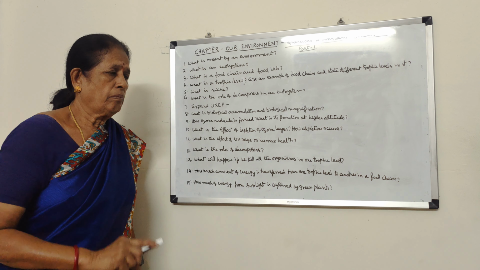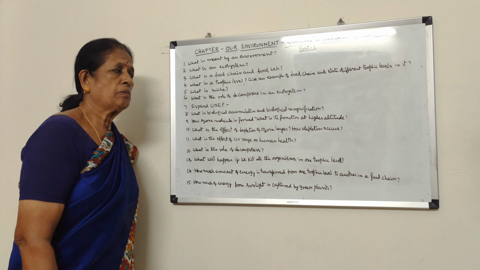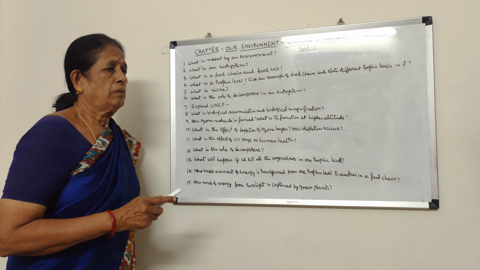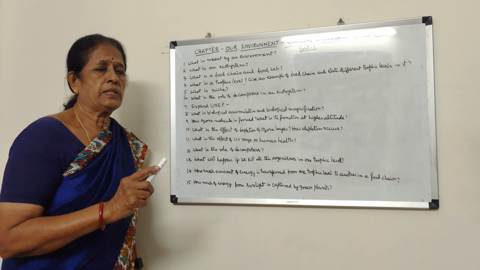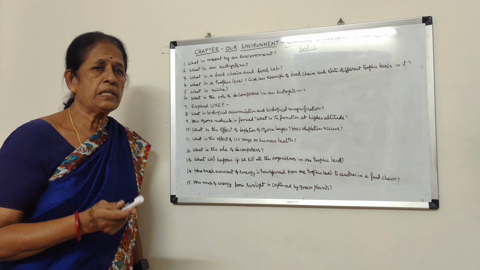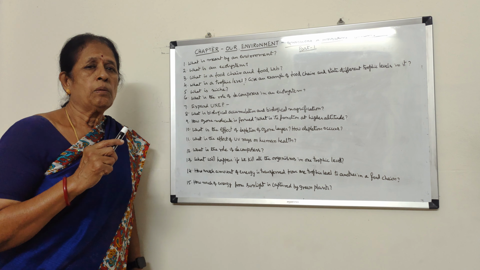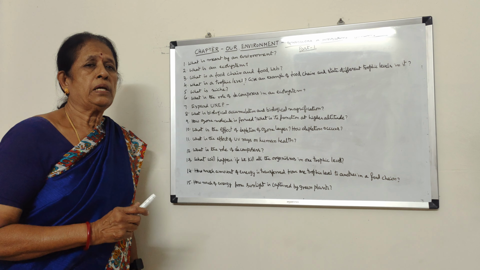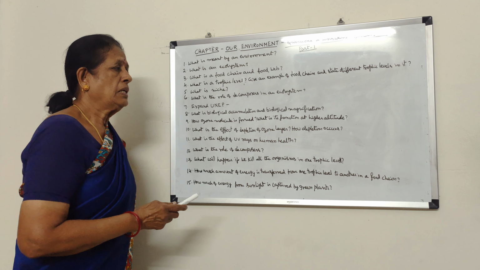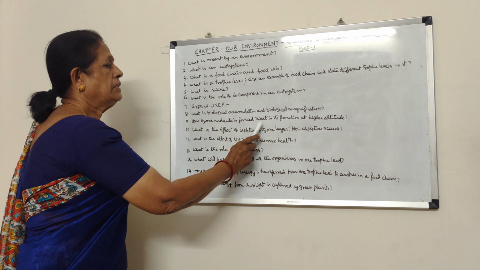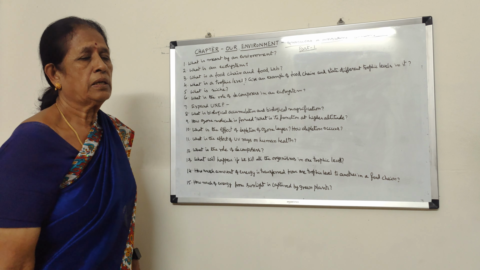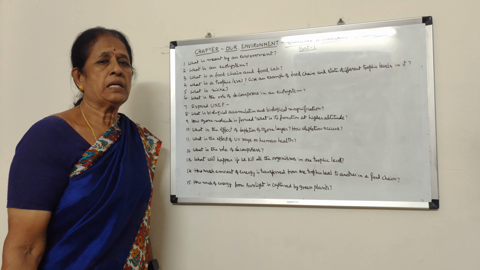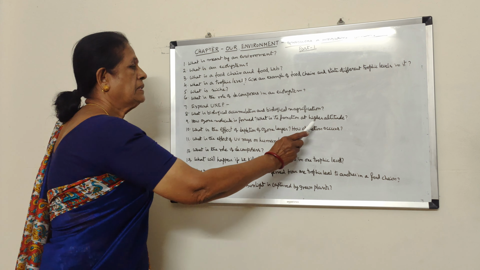At Earth's surface it is poisonous, but in the upper atmosphere it forms a shield-like structure which protects the Earth from the ultraviolet rays of the sun. So its function is that the ozone layer at higher altitude shields the Earth's surface and prevents the entry of ultraviolet rays, UV rays, from the sun.